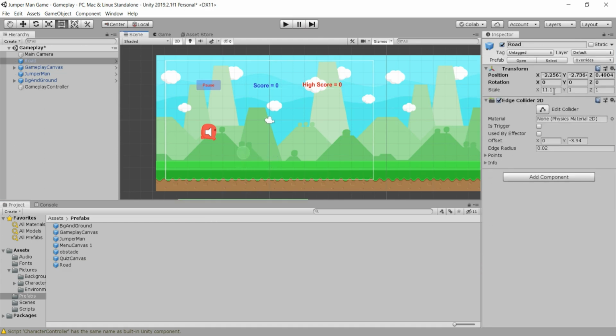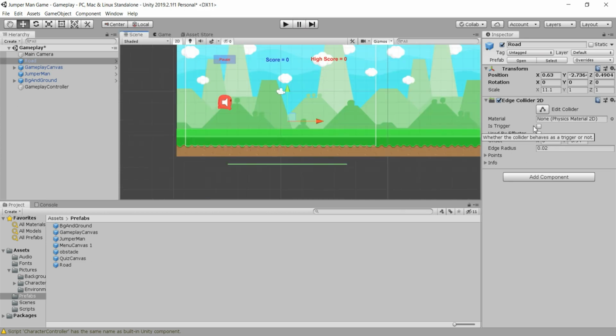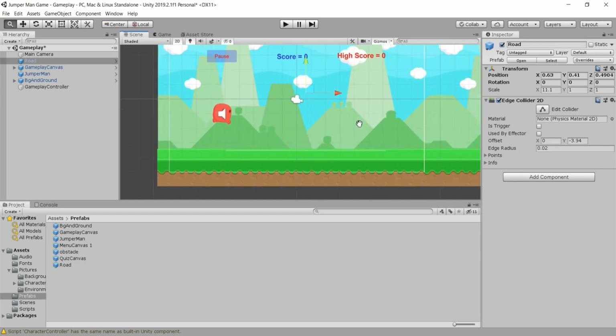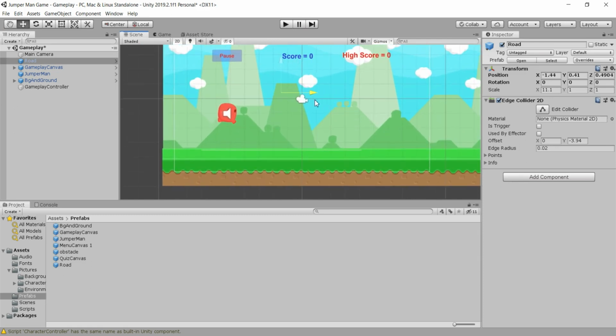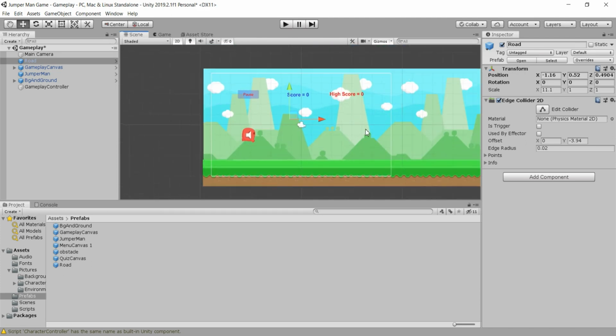And I think we also need to import, along with this canvas, this road for our player. So I'll go here and try to position our player nicely. Our road is actually this simple Edge Collider 2D that is going to be the road for our player. Now you see this collider, though I'm not sure you can, because our background and our ground also have the green color. But I will position this near our player so our player can land on this road and travel, run, jump, and do other things that our player will do in this game.